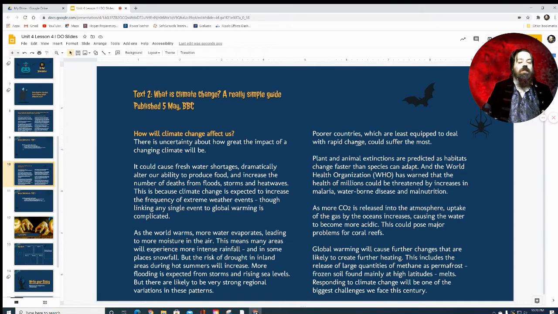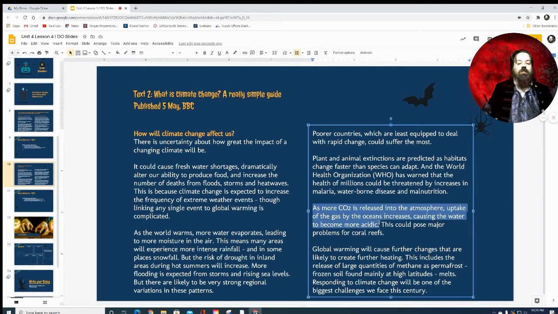Plant and animal extinctions are predicted as habitats change faster than species can adapt, and the World Health Organization, the WHO, has warned that the health of millions could be threatened by increases in malaria, waterborne diseases, and malnutrition. As more CO2 is released into the atmosphere, uptake of the gas by the ocean increases, causing the water to be more acidic. Okay, that sounds like a good piece of information to have.